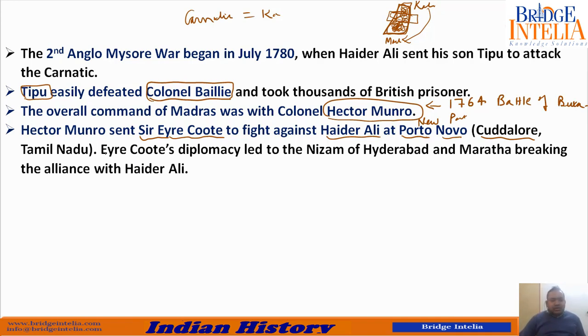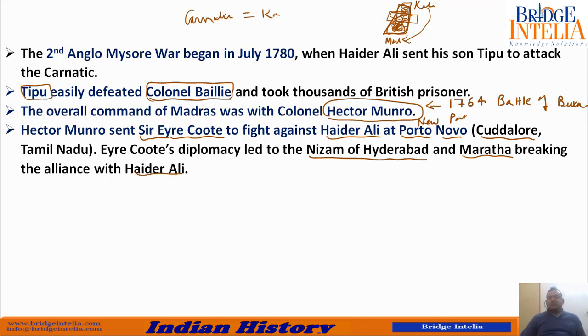So Eyre Coote, what he did, because he was sent to defeat Hyder Ali, so he knew that Hyder Ali is paying money to the Nizam of Hyderabad and Marathas. So this time Eyre Coote started diplomatic talks with the Nizam and Maratha, and he told them not to help Hyder Ali. So both these agreed.